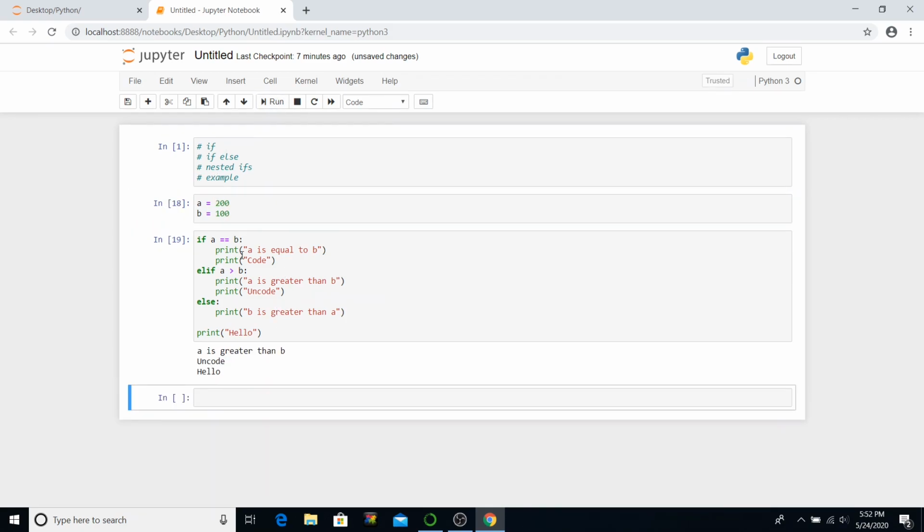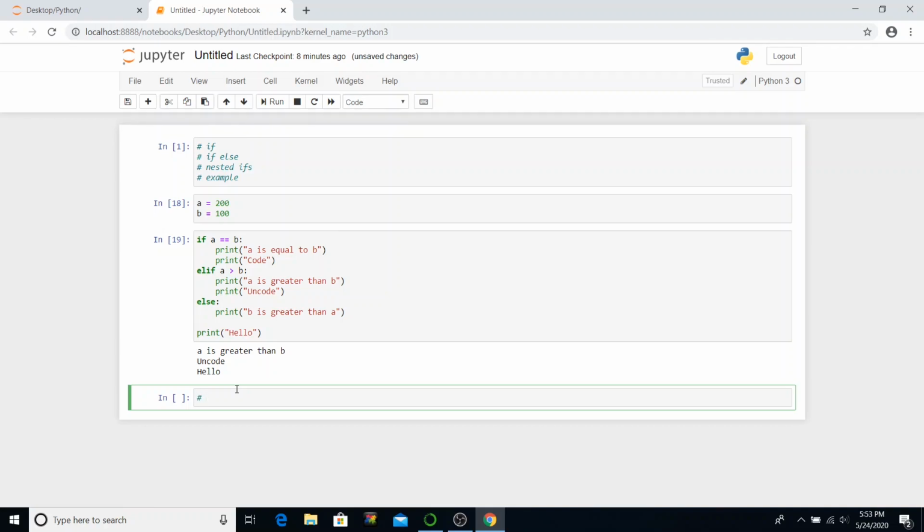And still runs. So now let's look at an example. We want to write code that evaluates a percentage value, which is actually marks obtained by a student, and based on the percentage, the code will decide whether it is first class or second class or failed or distinction. This is a very useful example that we used to do a lot in college whenever we learned if else statements, combining it with nested ifs, or what we also call the if else ladder. So let's describe the problem first.